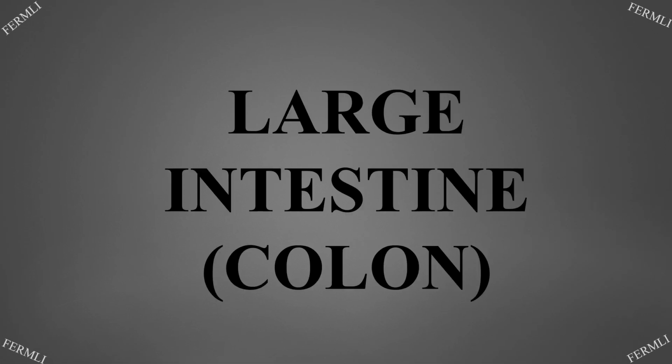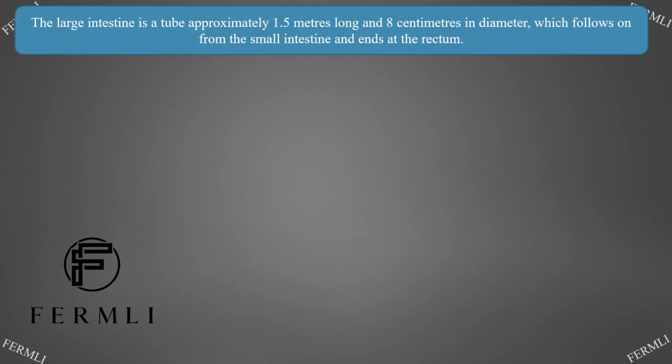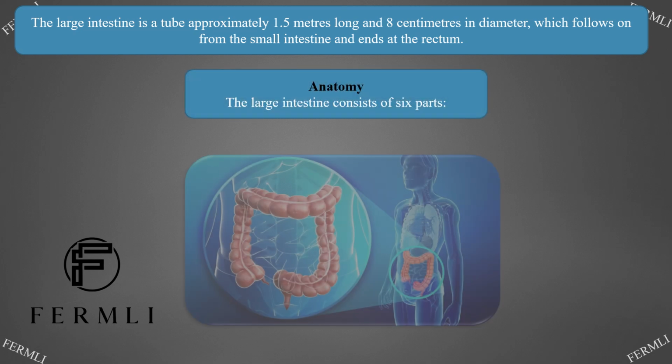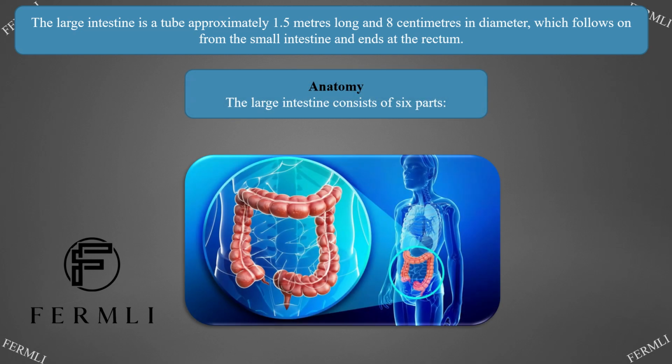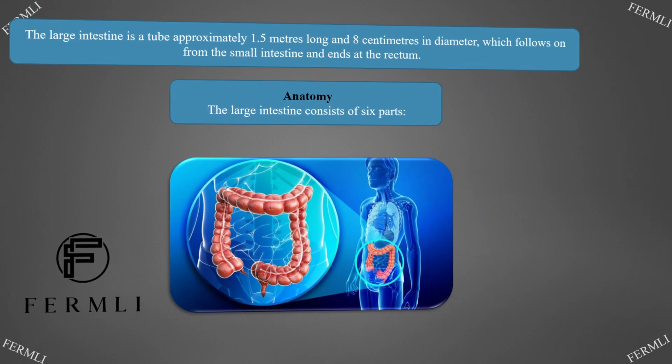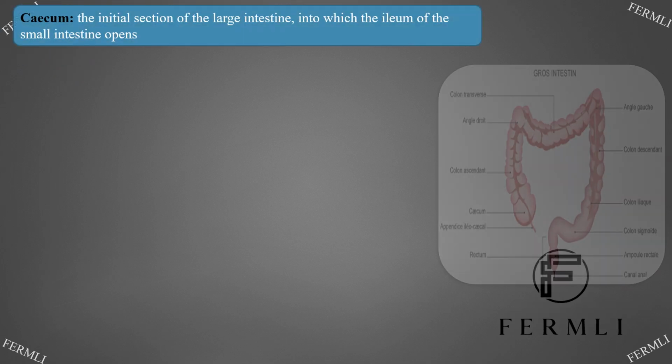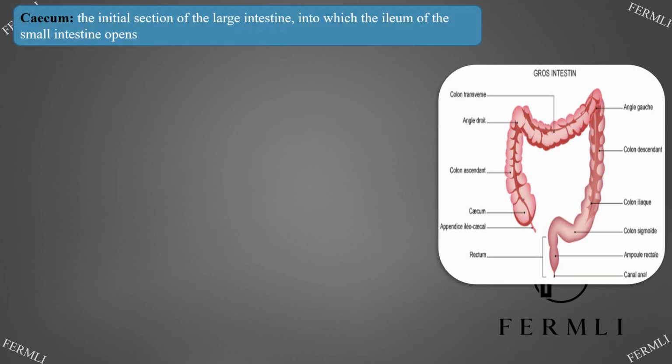Large intestine, colon. The large intestine is a tube approximately 1.5 meters long and 8 centimeters in diameter, which follows on from the small intestine and ends at the rectum. Anatomy: the large intestine consists of 6 parts. Cecum, the initial section of the large intestine, into which the ileum of the small intestine opens.